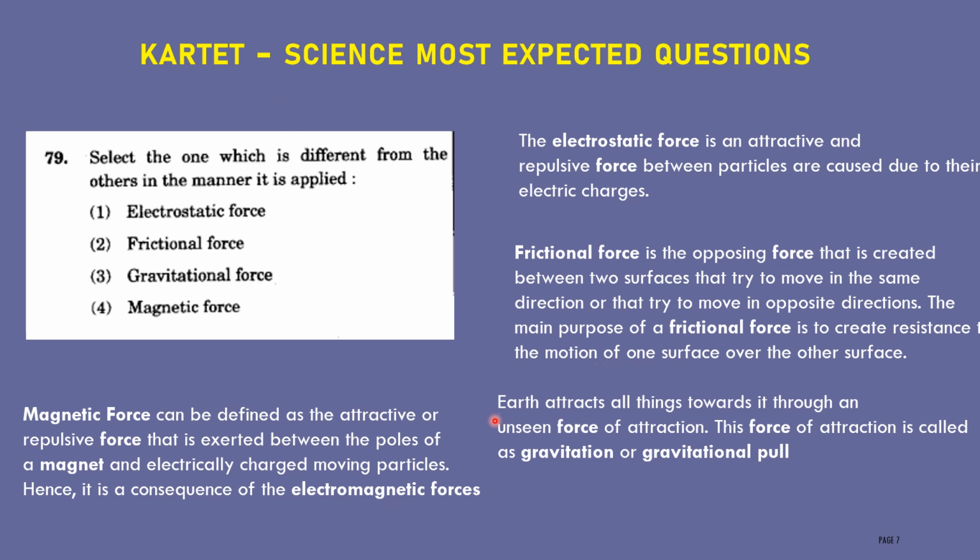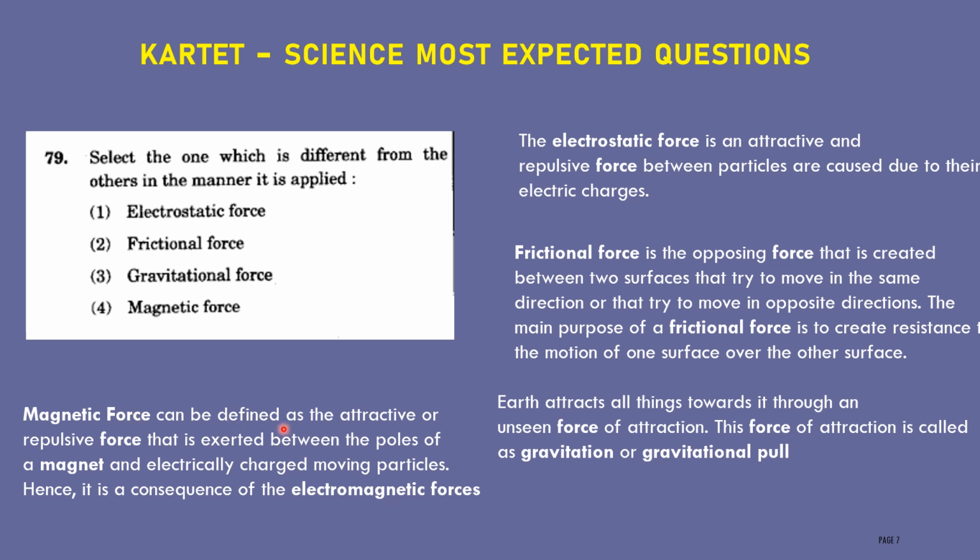Earth attracts all things towards it through an unseen force of attraction. This force of attraction is called gravitational pull. Everything on the earth gets attracted by the earth. That force we call a gravitational force. If you throw an apple or ball up above the ground, it will fall down because of the gravitational force.